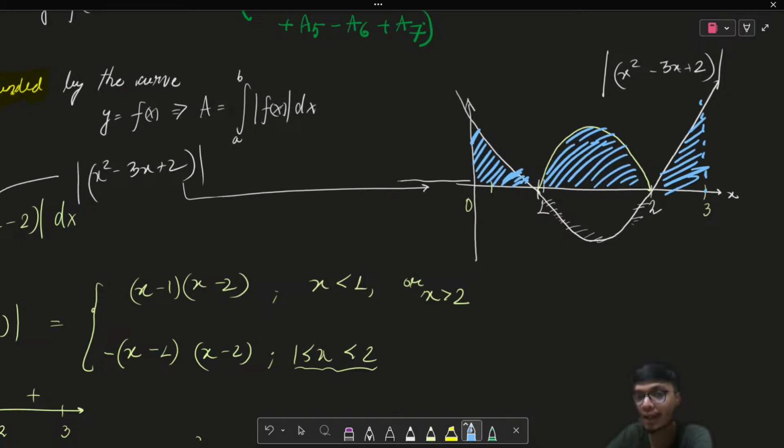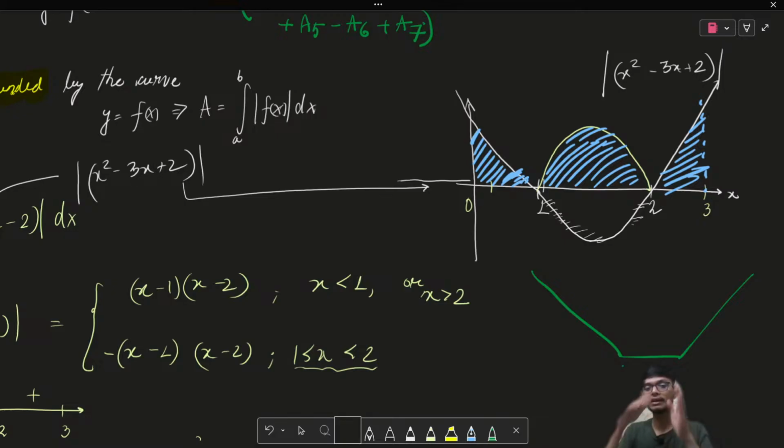Now please don't use the area of a triangle to solve it, because it's not a triangle, it's a parabola. Okay, but why I wanted to talk about the graphical approach is because sometimes the question will be a simple linear function. So in case of a linear function, you can just draw the straight lines, like this kind of function. For example, if I have mod of x minus 3 plus x minus 2, like this kind of function, you will see different types of questions in the examples as well.